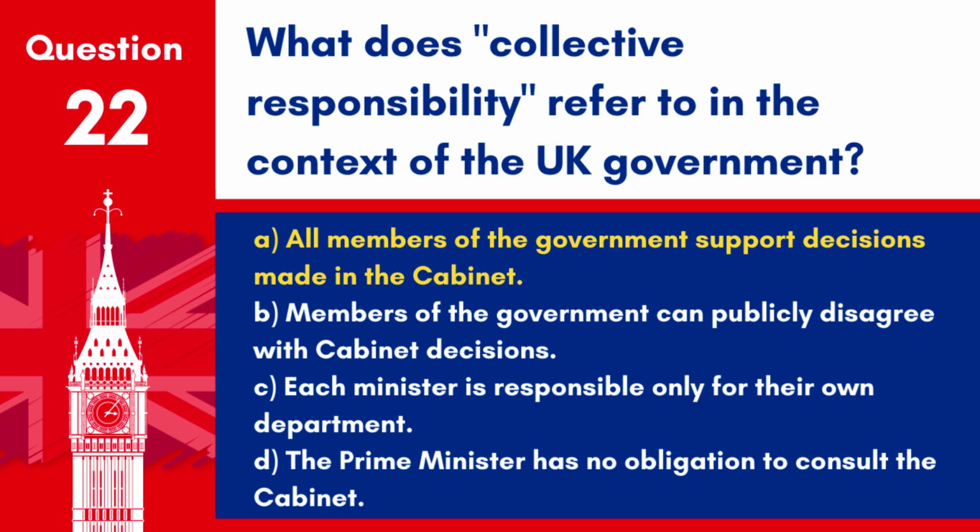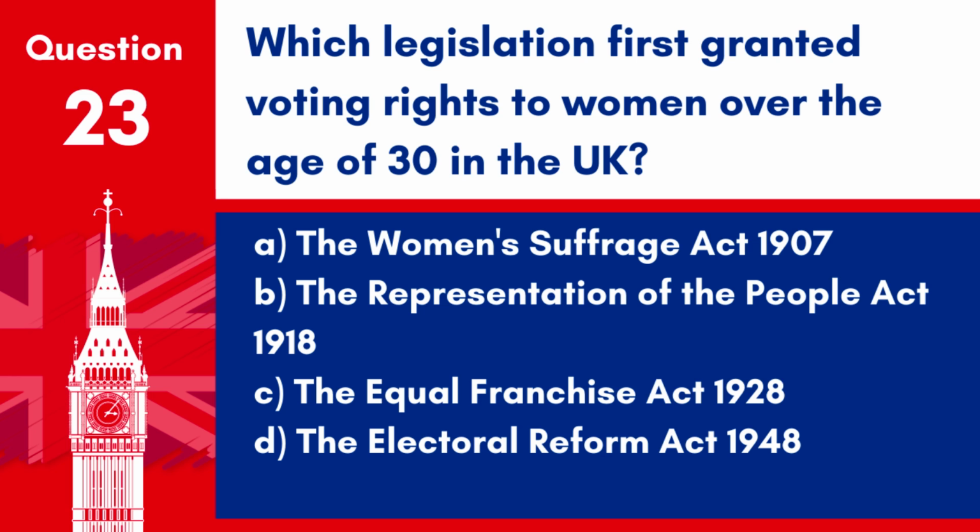Answer: A. All members of the government support decisions made in the cabinet. Collective responsibility means that all government ministers must support cabinet decisions in public and resign if they wish to publicly oppose.